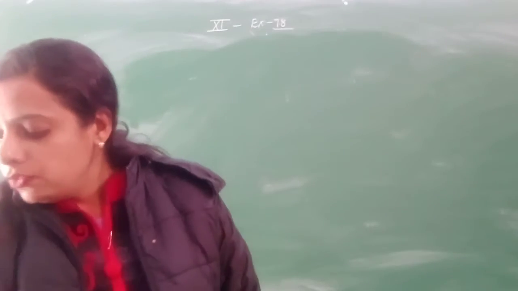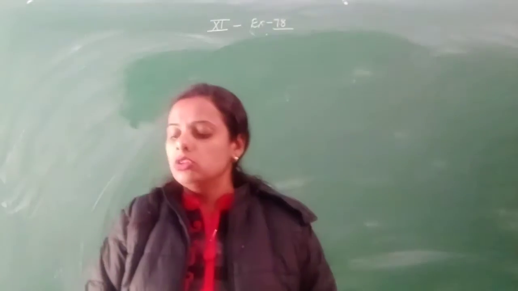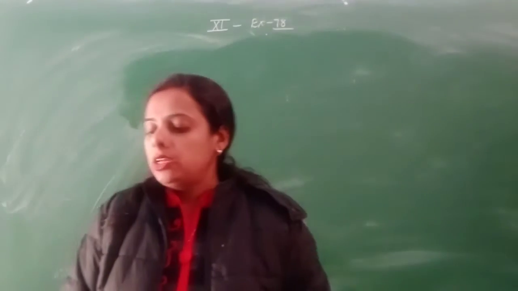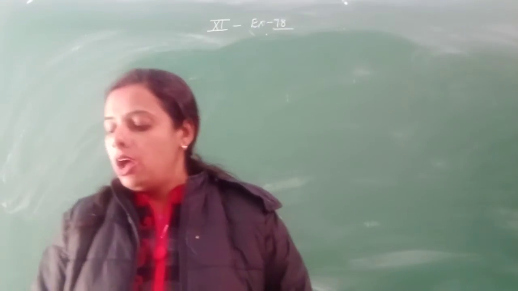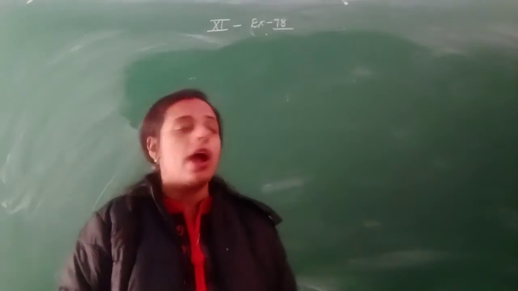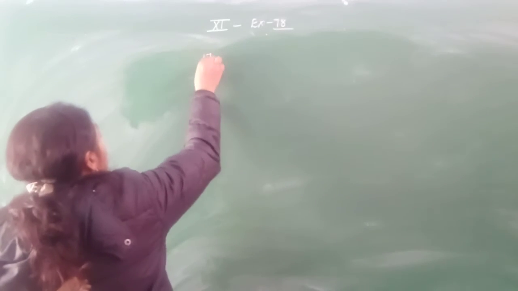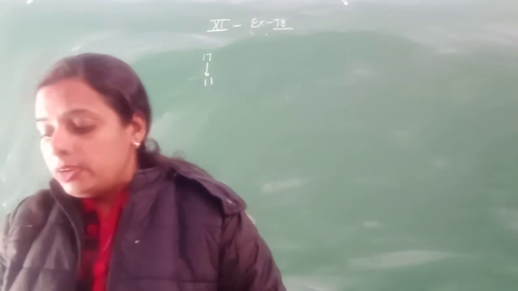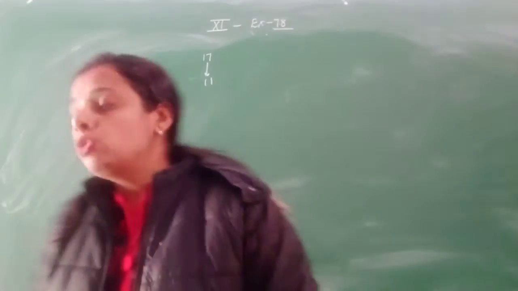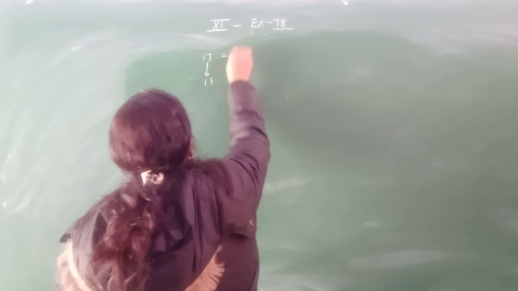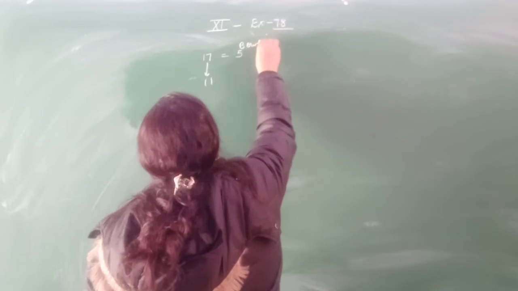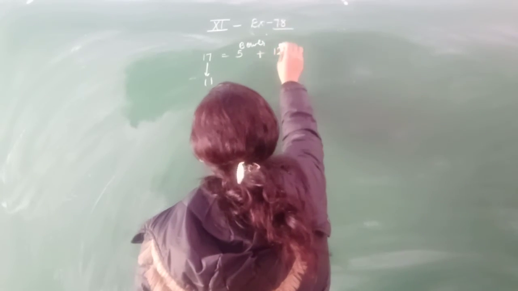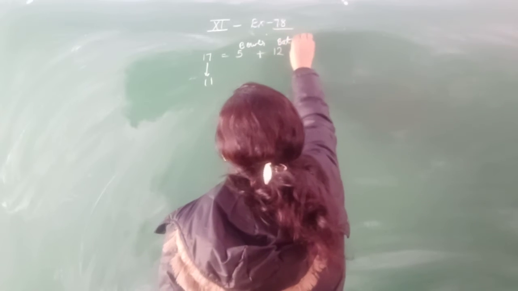Yes, firstly we try to understand the statement of the question. Question number 7. In how many ways can we select a cricket 11 from 17 players? It means you have to select 11 players out of the 17, but 5 are bowlers. Out of those 17, 5 are the bowlers. Then how many batsmen are there? So 12 will be the batsmen.